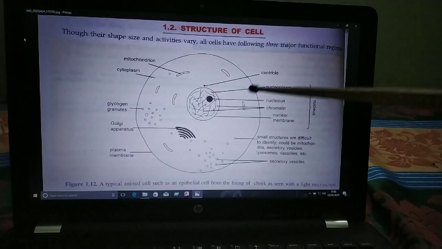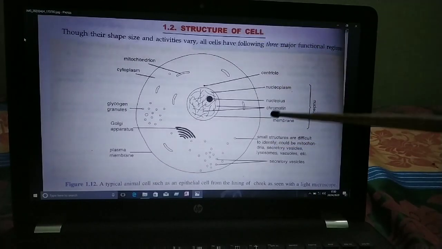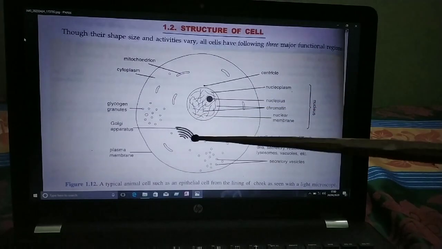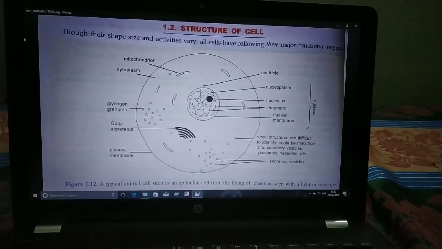Here it is not shown also. Vacuoles are very small if we compare with the plant cell. Animal cells have a single, highly complex and prominent Golgi apparatus. Here the Golgi apparatus is present in the animal cell, which is highly complex.